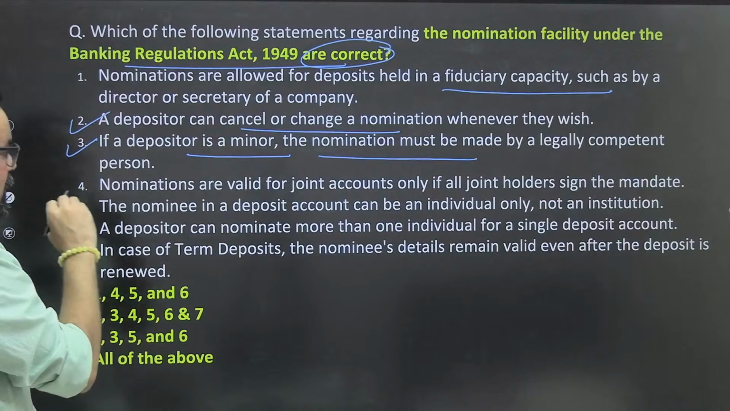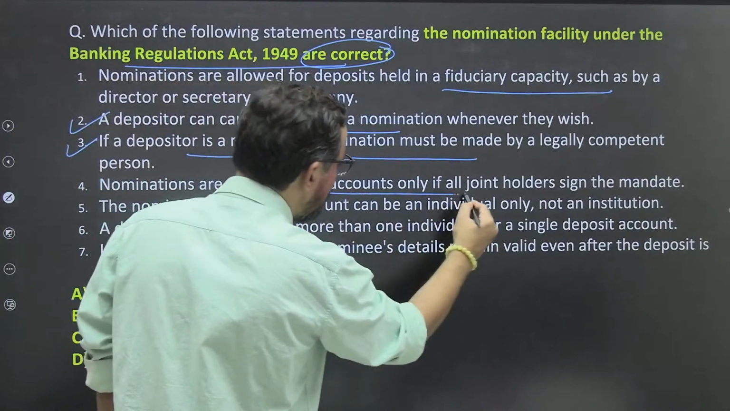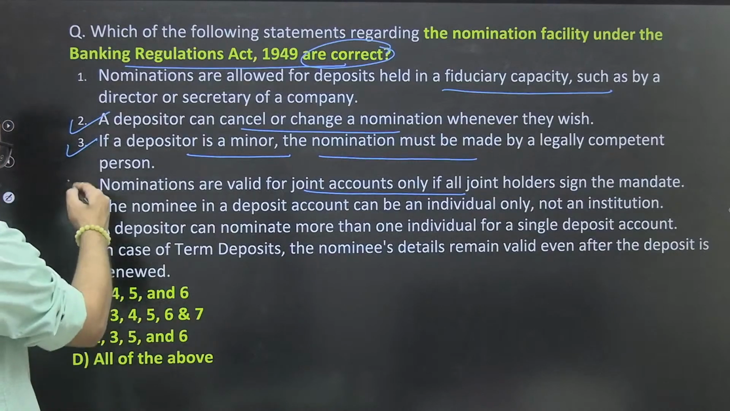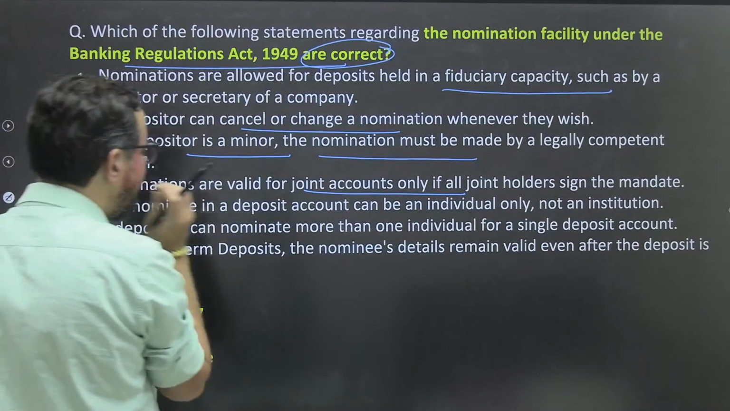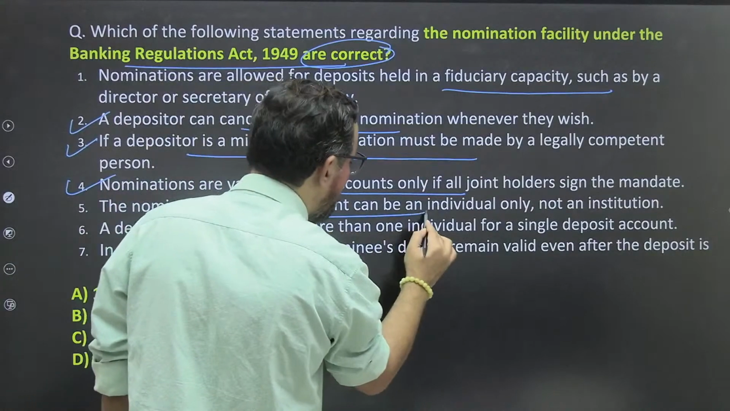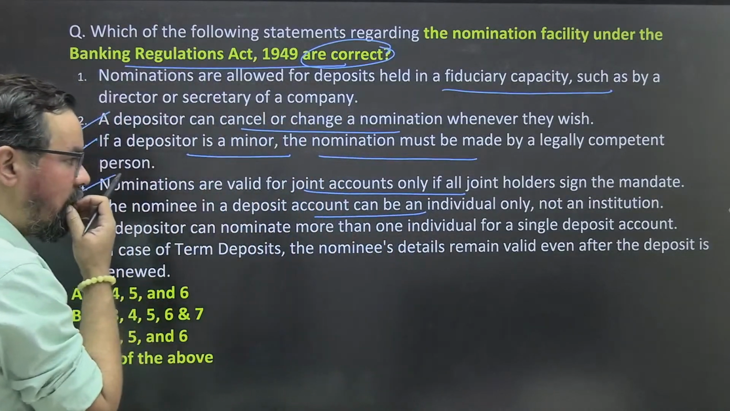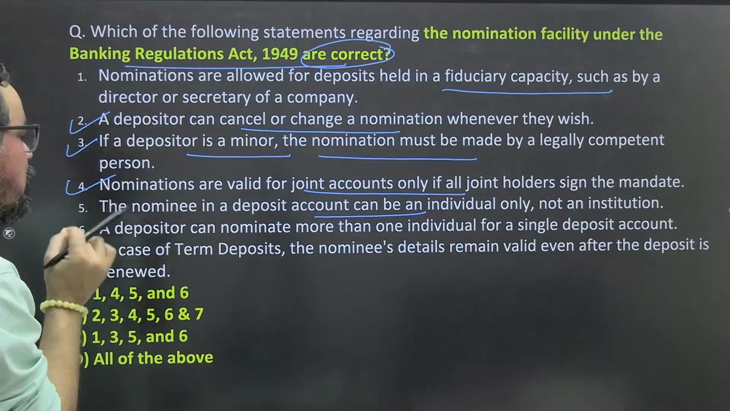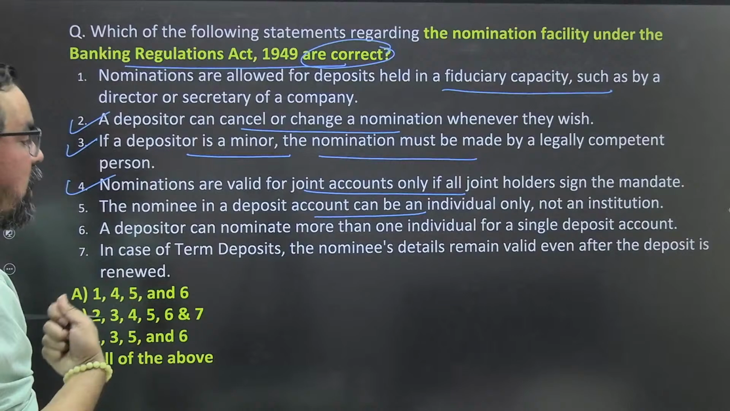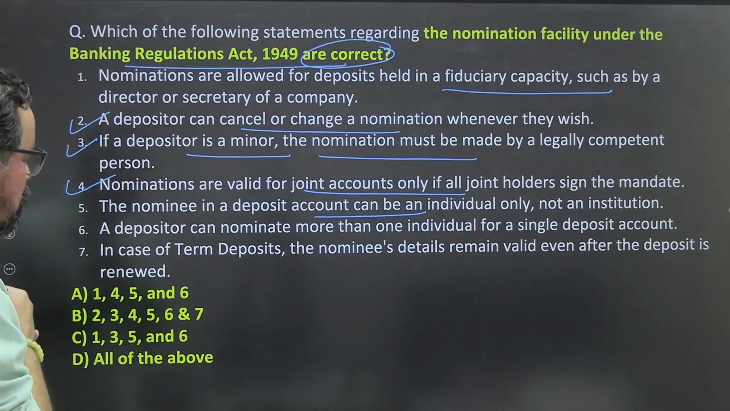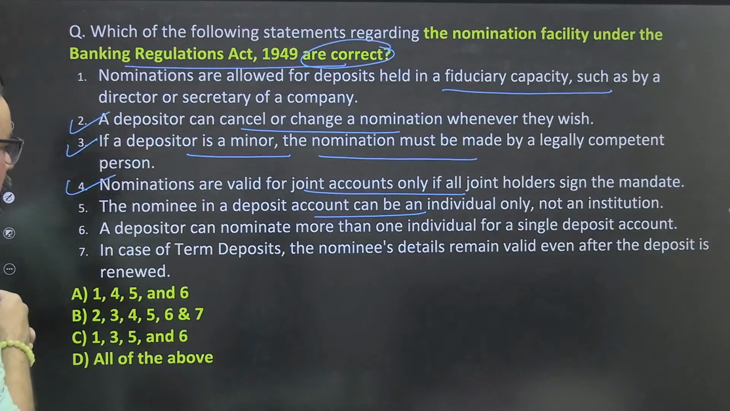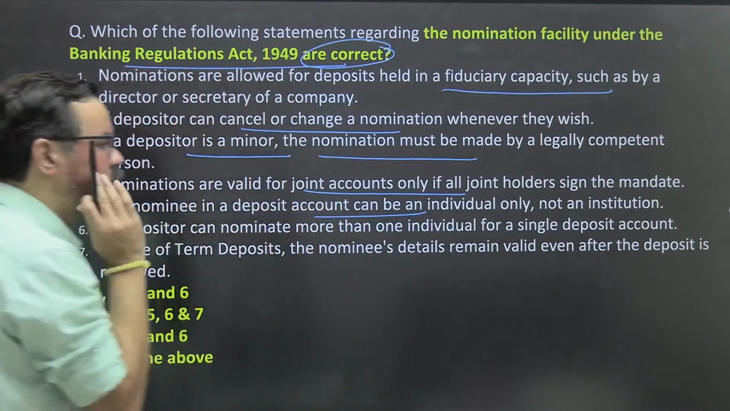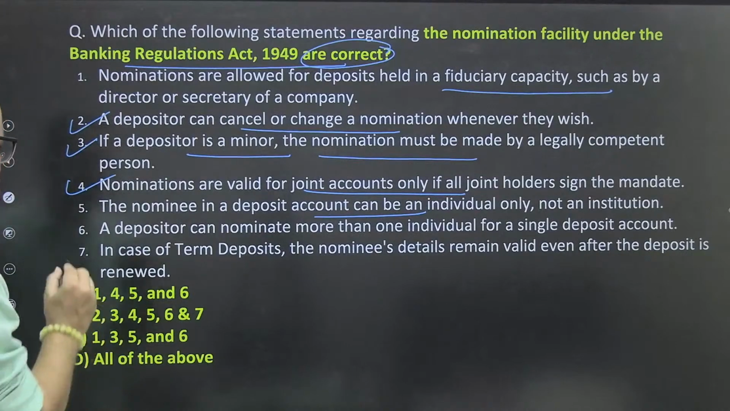True. Nominations are valid for a joint account only if all joint account holders sign the mandate. This is also true. The nominee in deposit accounts can be an individual only, not an institution. Okay, it can be an institution also. The nominee can be an individual as well as an institution. So this is wrong, I guess.